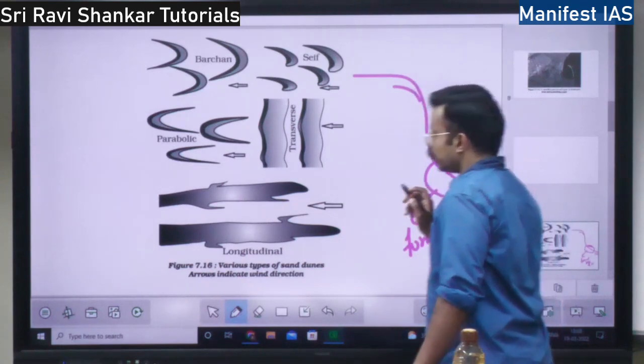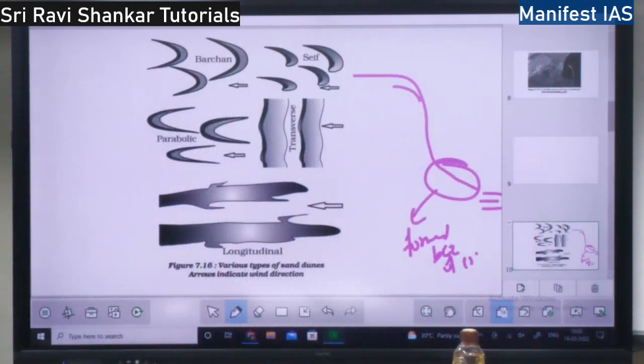I'll show you the diagram of a pediment. That is better.